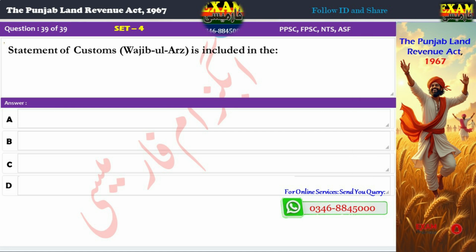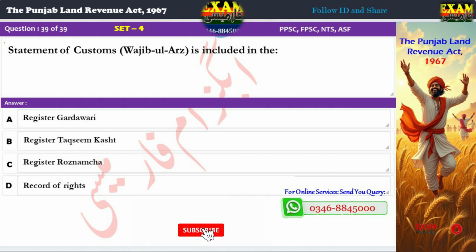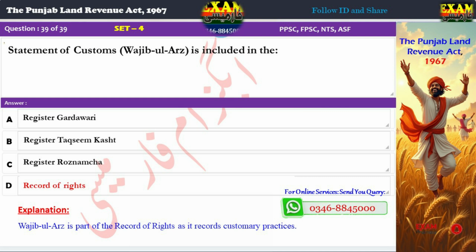Question 39. Statement of Customs, Wajib-ul-Arz, is included in the: A. Register Girdawari, B. Register Taqsim Kasht, C. Register Roznamcha, D. Record of Rights. Correct answer, D. Record of Rights. Explanation: Wajib-ul-Arz is part of the Record of Rights as it records customary practices.